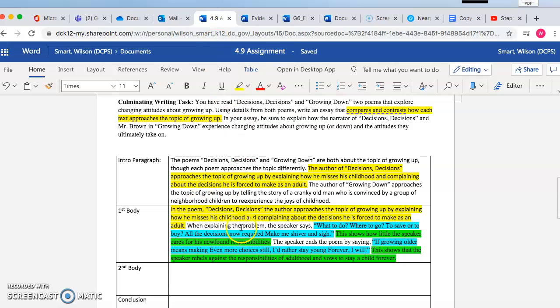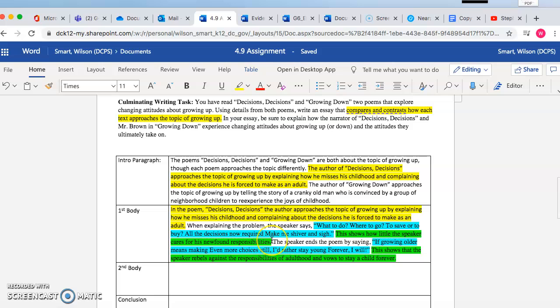So when explaining the problem, the speaker says, "What to do, where to go, to save or to buy. All the questions now required make me shiver and sigh." And then I'm just going to explain it. You guys know whenever you cite text evidence, you need to explain your text evidence. This shows how little the speaker cares for his newfound responsibilities. So, we just showed that all the new decisions and responsibilities he has as an adult make him shiver and sigh.